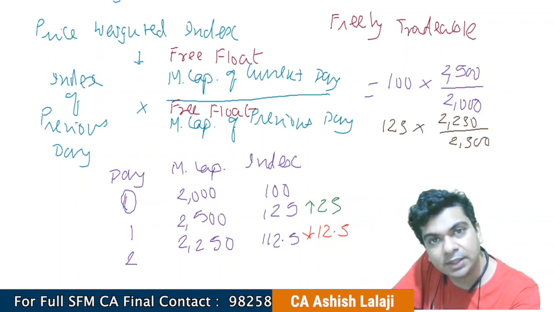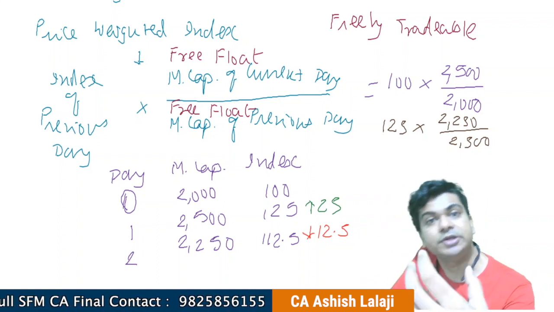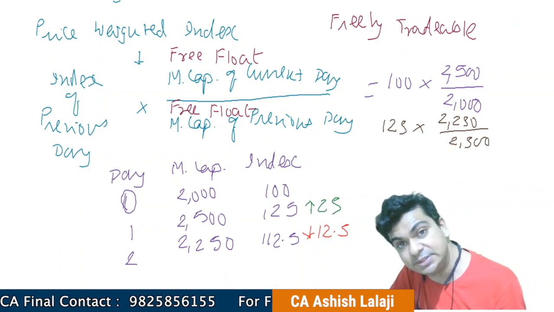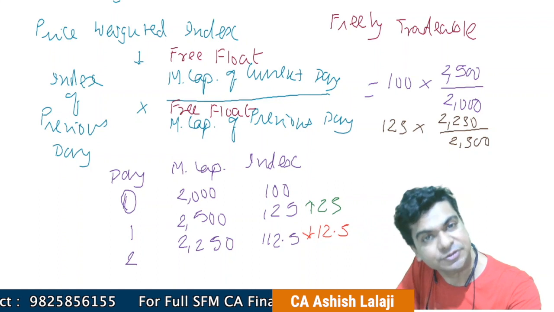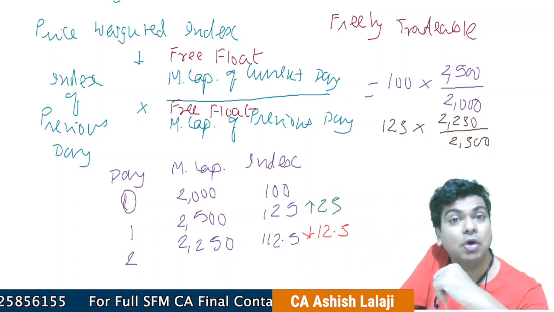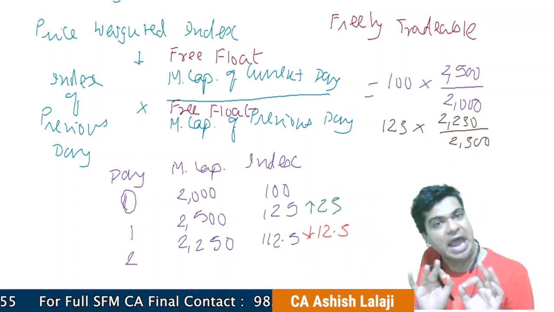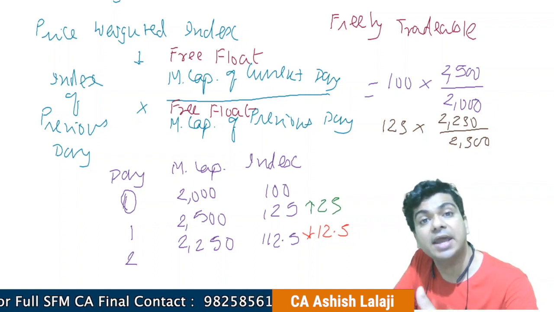So it's quite possible that they may use this information and quietly start buying shares from the stock market before the official announcement, because right now this information is not there in the market.